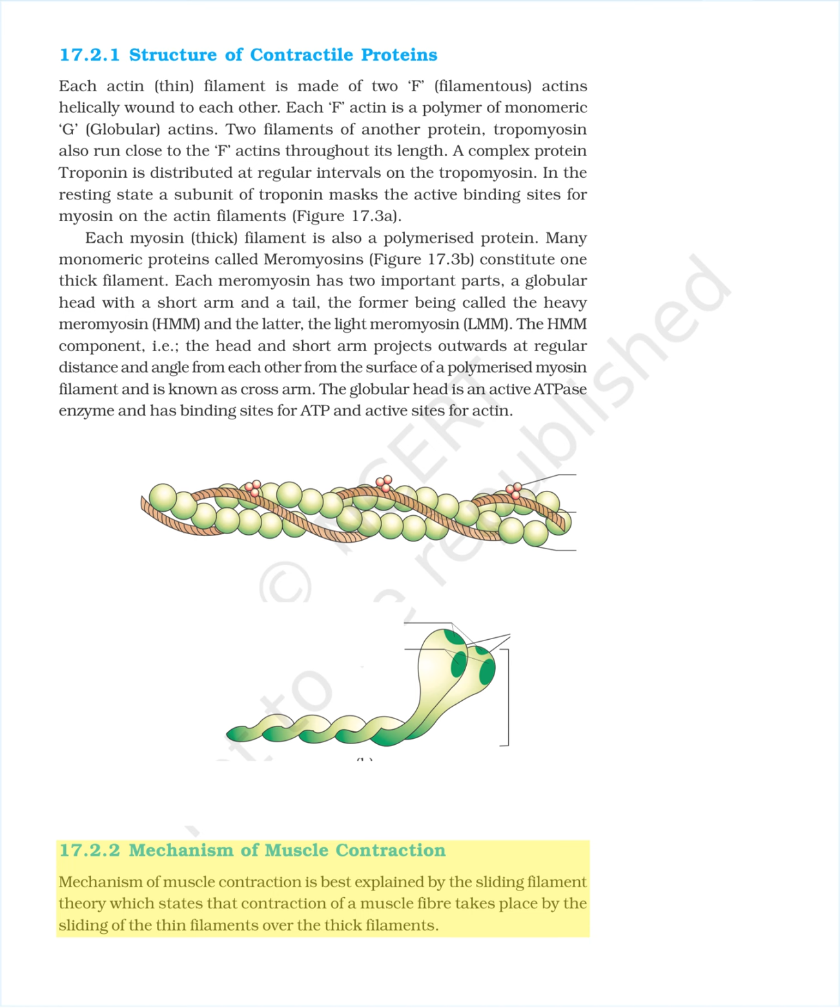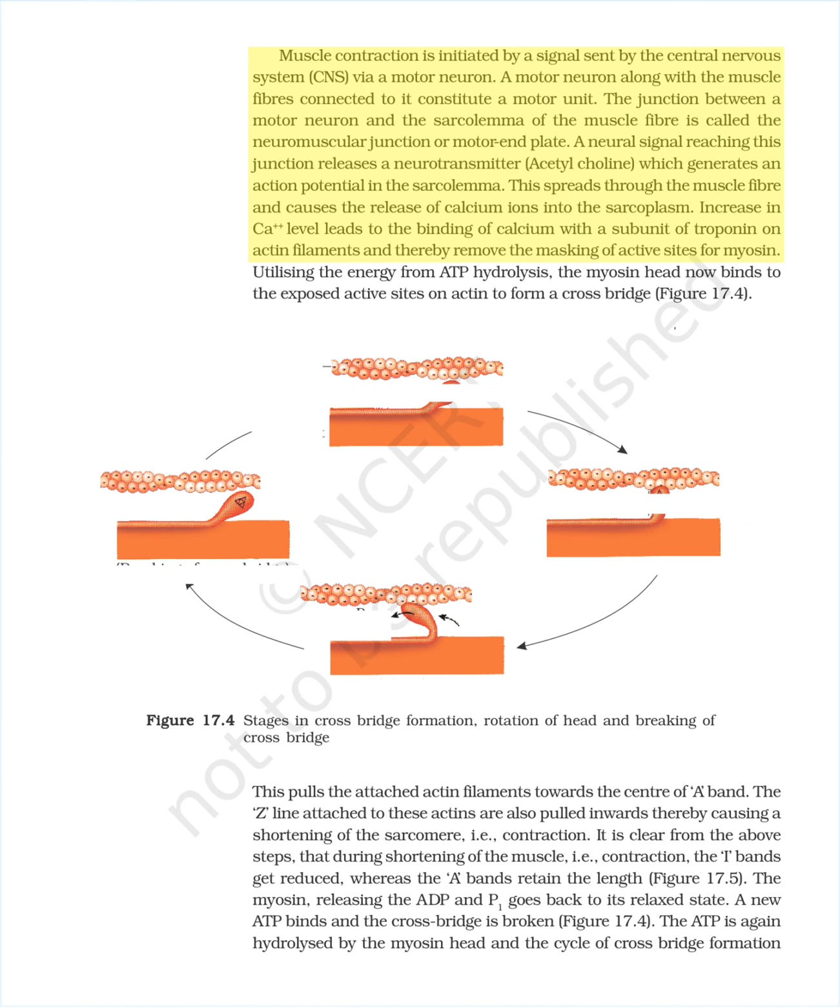17.2.2 Mechanism of muscle contraction. Mechanism of muscle contraction is best explained by the sliding filament theory, which states that contraction of a muscle fiber takes place by the sliding of the thin filaments over the thick filaments. Muscle contraction is initiated by a signal sent by the central nervous system, CNS, via a motor neuron. A motor neuron along with the muscle fibers connected to it constitute a motor unit. The junction between a motor neuron and the sarcolemma of the muscle fiber is called the neuromuscular junction or motor end plate. A neural signal reaching this junction releases a neurotransmitter, acetylcholine, which generates an action potential in the sarcolemma.